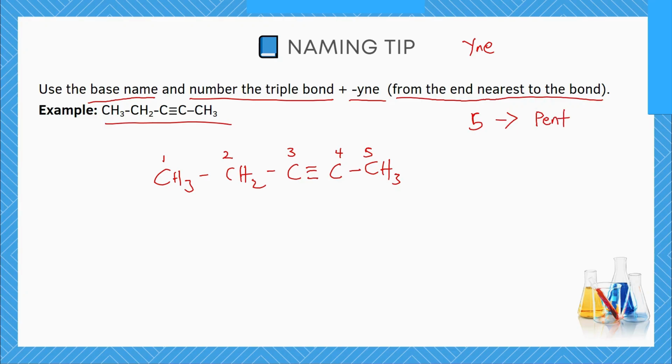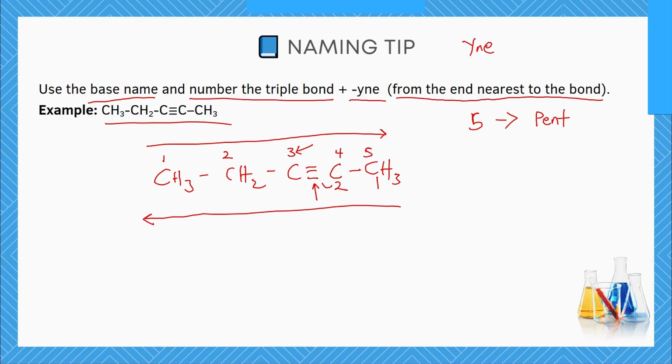The next thing to do is to identify the number upon which the triple bond is located. Now, are we going to count from the left to the right, or are we going to count from the right to the left? If we count from the left to the right, this triple bond is on carbon number 3. But if we count from the right to the left, this will be number 1.